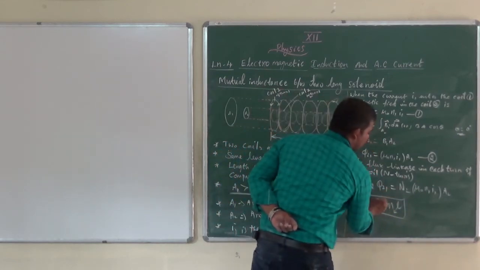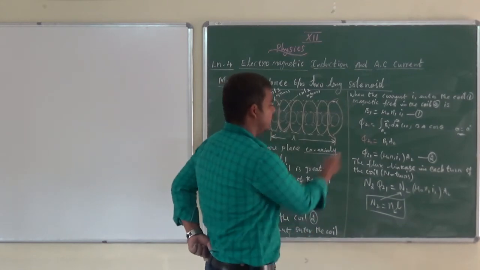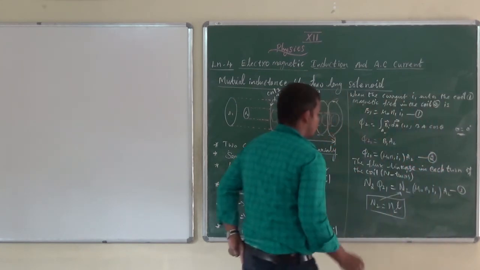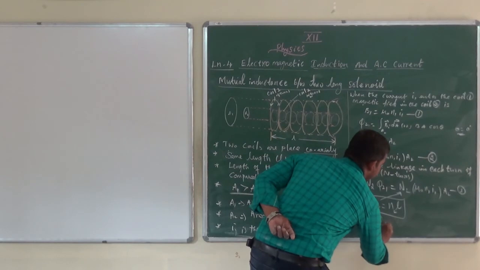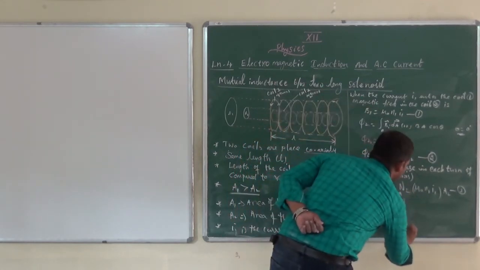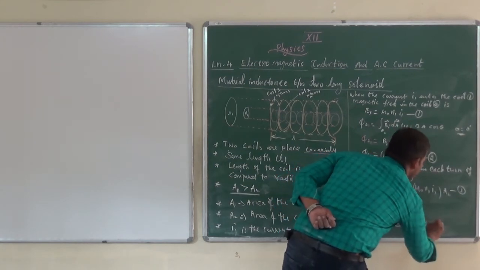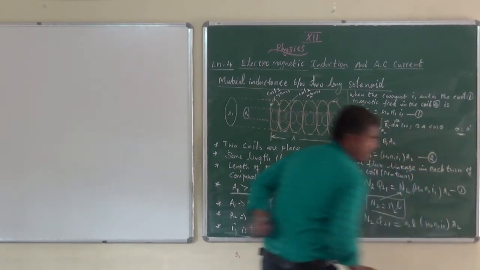Substitute the above relation for N2 in equation number 3. So what do we get? N2 phi21 equal to L, the rest of the terms, mu naught N1 I1 into A2, isn't it?